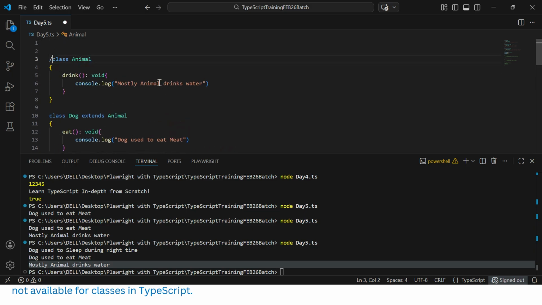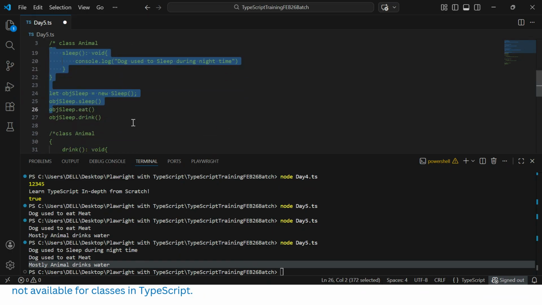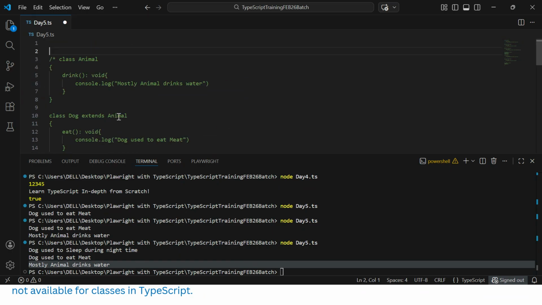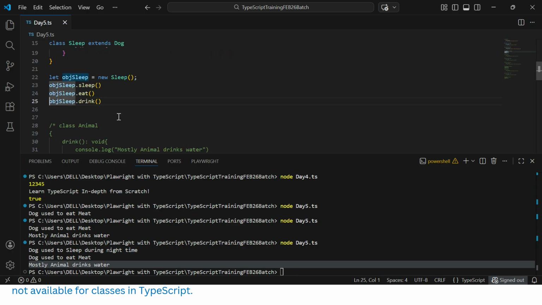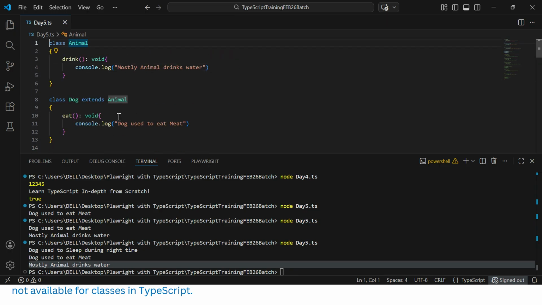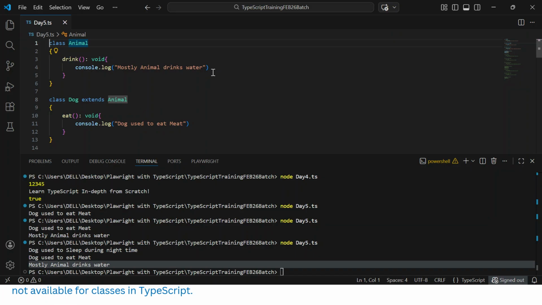Now let's comment out the code and understand one more kind of inheritance concept called hierarchical. What is hierarchical? One single parent having multiple children. So hierarchical is nothing but one parent class, multiple child classes. I'll create a parent class called animal, where I can define drink.